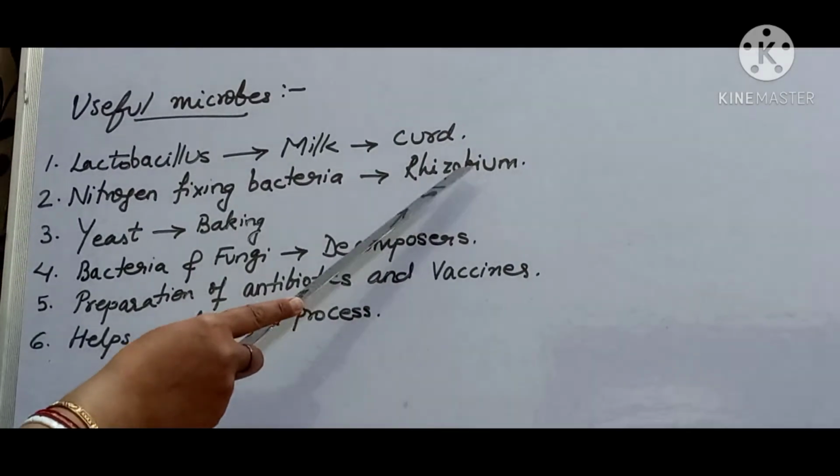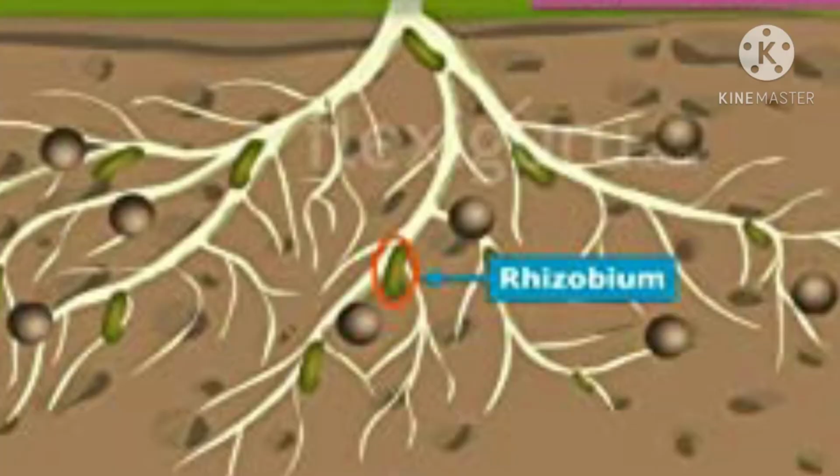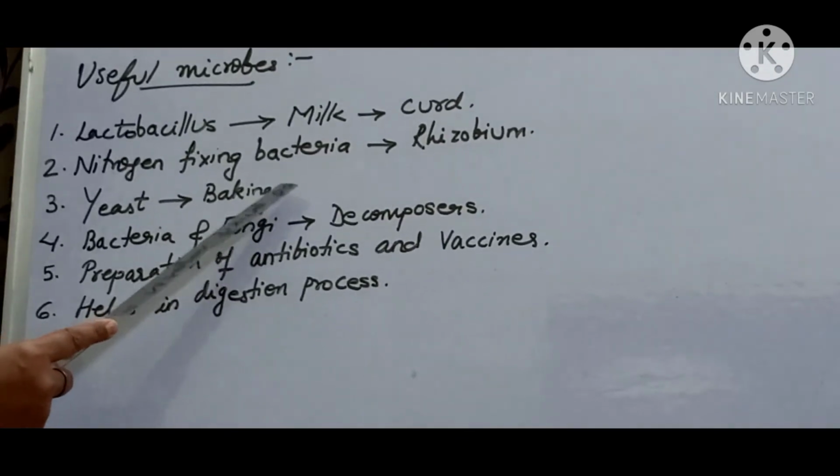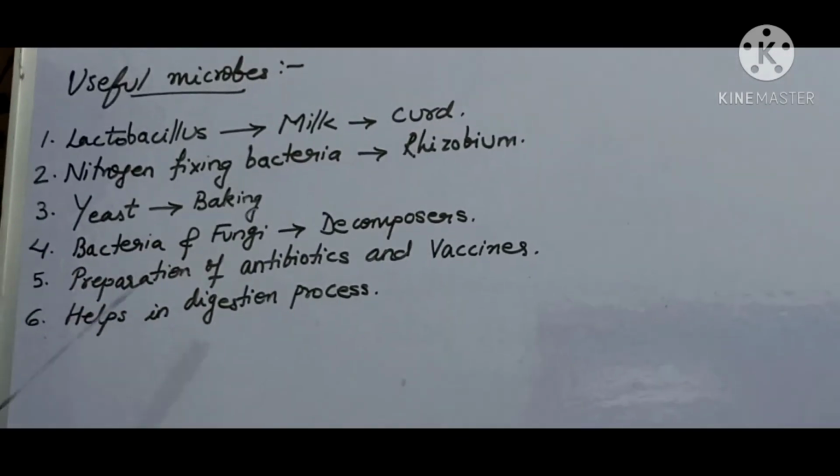Secondly, Rhizobium is a bacteria which is also known as nitrogen fixing bacterium. Now let's see why it is named so. This Rhizobium bacteria changes nitrogen gas from the atmosphere into nitrogen compounds which can be used by the plants easily. So Rhizobium bacteria is known as nitrogen fixing bacteria. It is mainly present in the soil and in the roots of leguminous plants like soybeans, pulses, peanuts, etc.